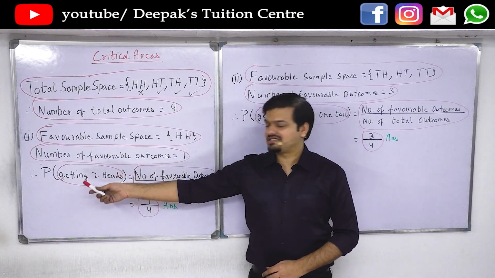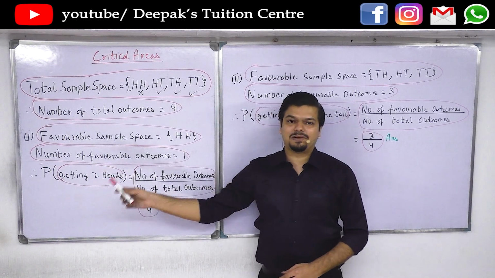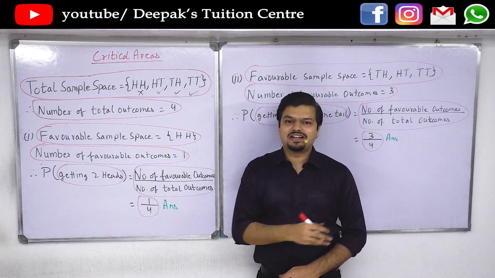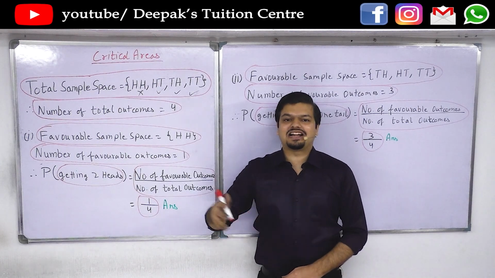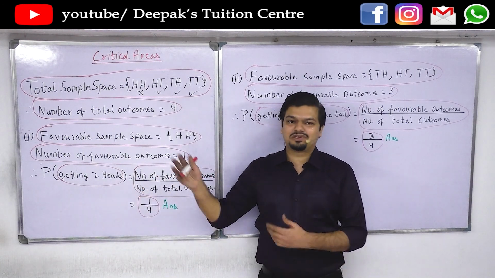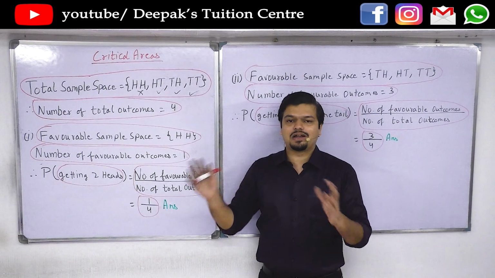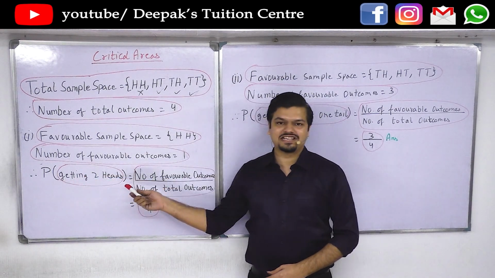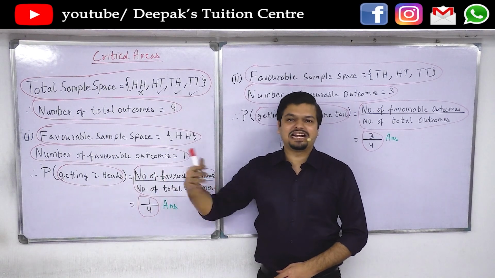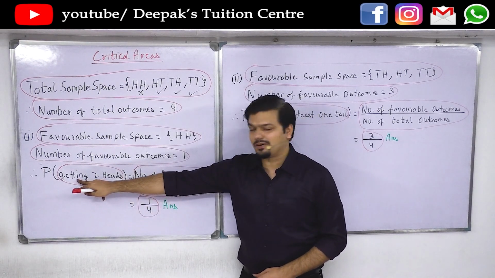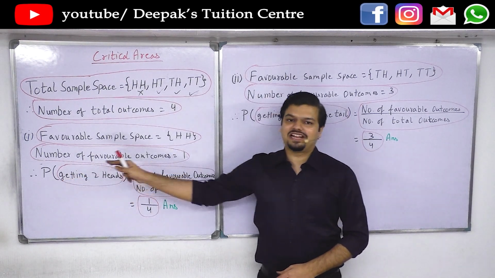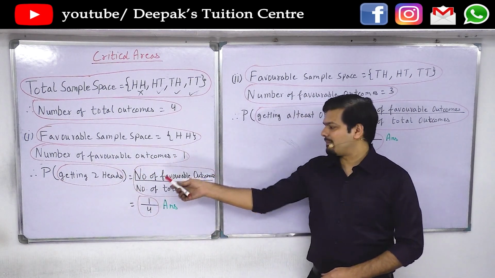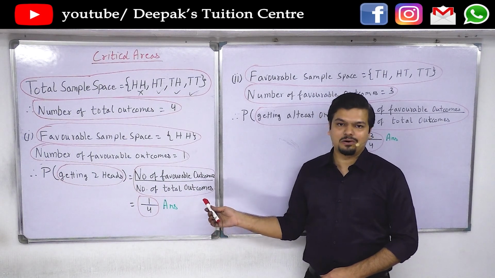P(E). In the books, it is given P(E). That simply means probability of an event. But for that, you need to define an event. Let E be an event such that, etc., etc. But to do that, it's a bit tedious. So not to go very lengthy, we can simply write what is given in the question. Like for example, getting 2 heads. So always start with the word getting. Probability of getting something is equals to. Always write the formula. Number of favorable outcomes by number of total outcomes.